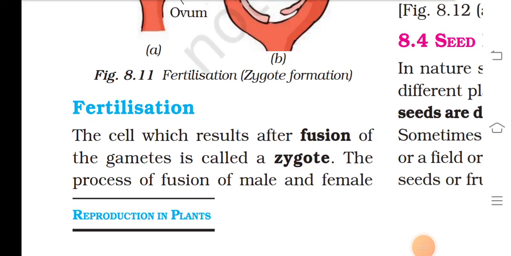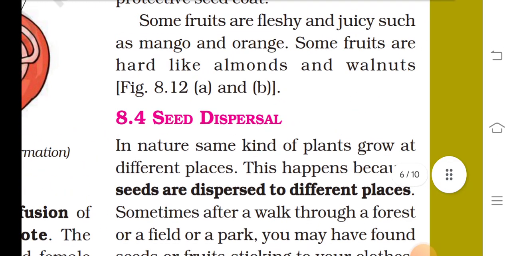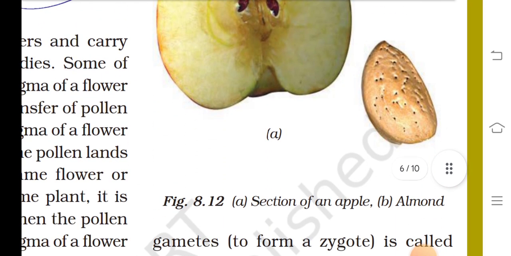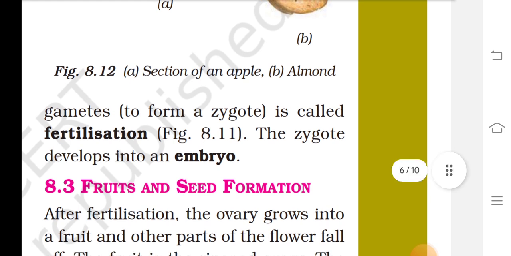Chapter 7: Fertilization. Let's learn fertilization. The cell which results after fusion of the gametes is called a zygote. The process of fusion of male and female gametes to form a zygote is called fertilization.